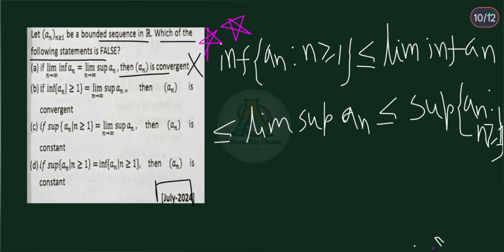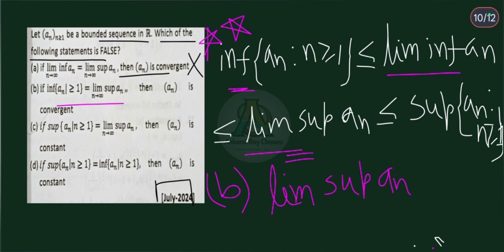From this inequality, we can say that for option B, if infimum of an is equal to limit supremum of an, then these two quantities are equal, and the quantity between them, limit infimum, is less than or equal to limit supremum. So from this inequality, for option B, limit supremum of an is equal to limit infimum of an. And then an is convergent because limit supremum of an is equal to limit infimum of an. Therefore, option B is a correct statement, and so this is not the false one.